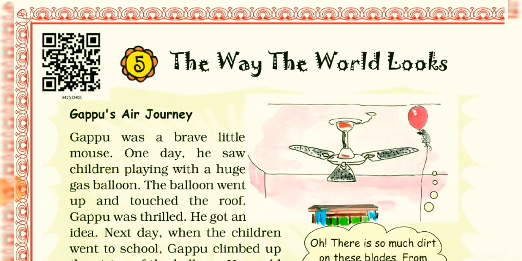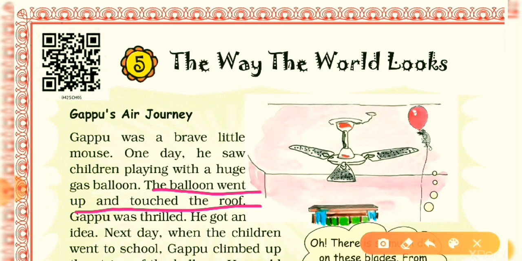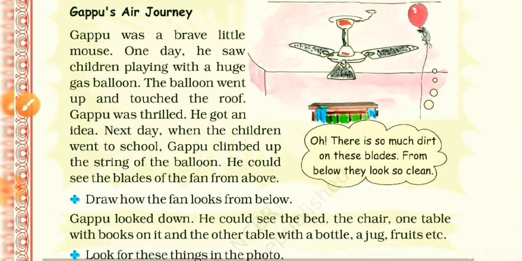Now the balloon went up and touched the roof. Gappu was thrilled. Thrilled means excited. So he was also very excited to watch that. What was making him excited? Yes, the balloon going upside and touching the roof. That made Gappu excited. You can also say thrilled.